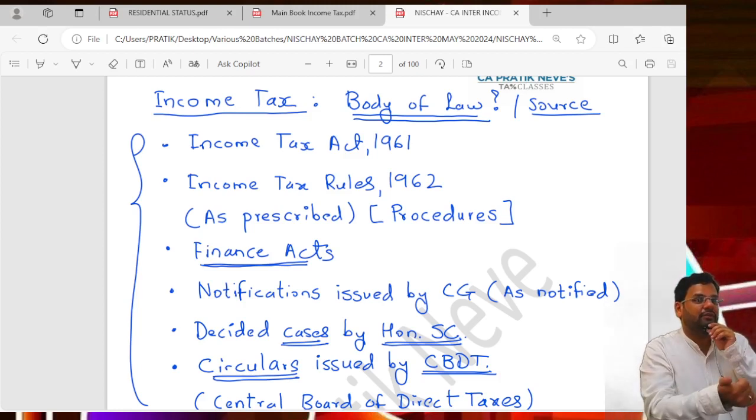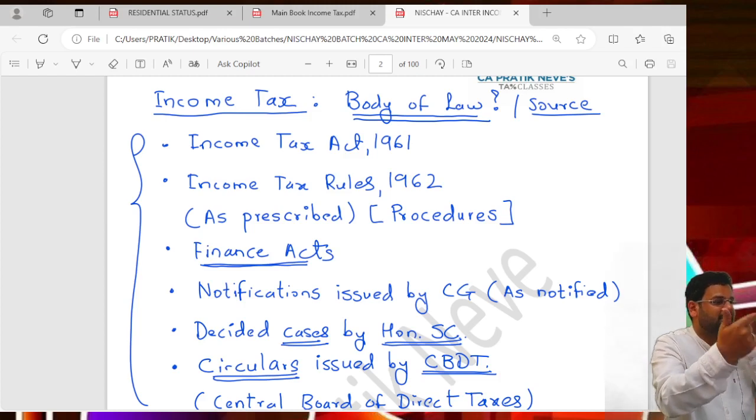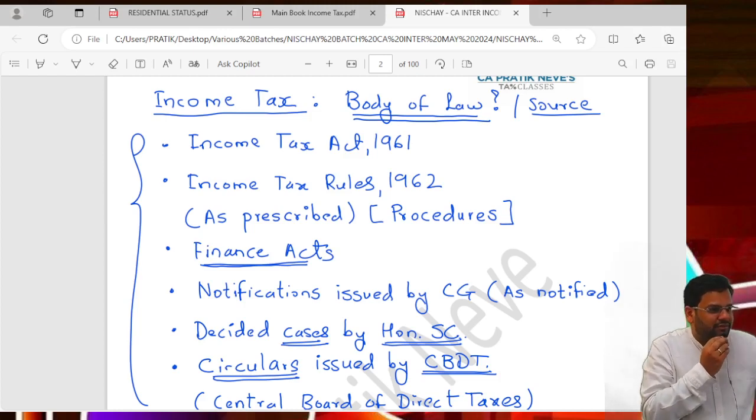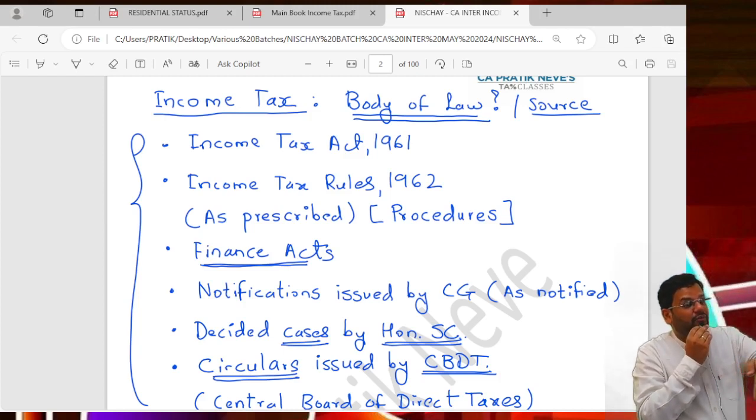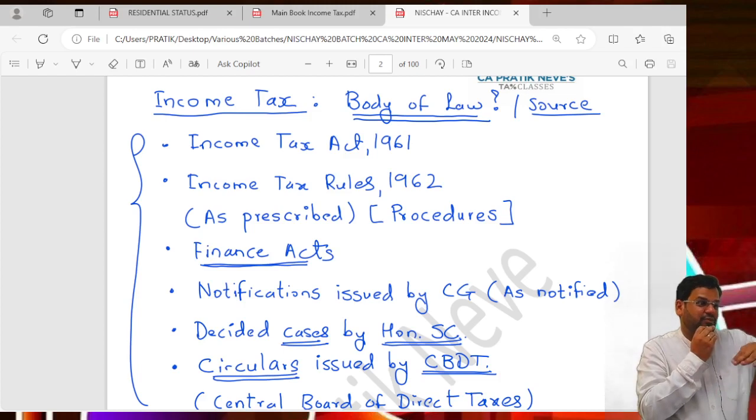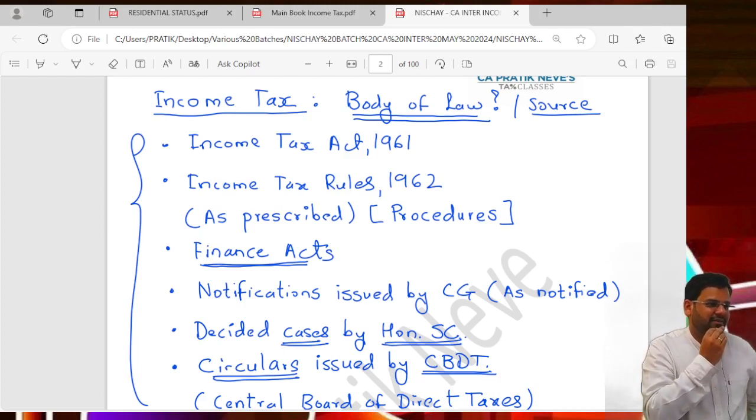So the rates of income tax for the 23-24 financial year, meaning whatever you earn in 23-24, at what percentage it will be taxed, will be discussed in the Finance Bill of 23. This is the most important thing to understand. And what you earn in 23-24.